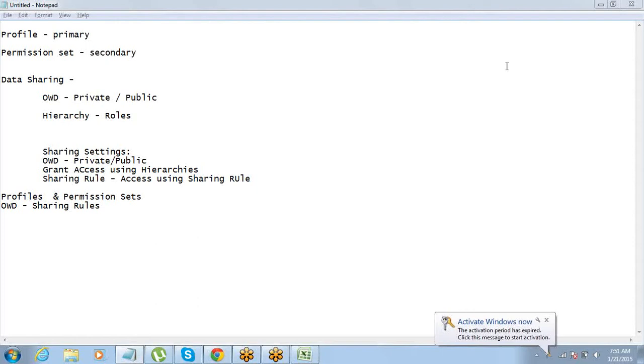So then what will we need? We can use sharing rules for them. Yes, a sharing rule can be used to share data of the Canada team with the Indian team. But they don't have to share every day. It's just a one-time thing. Once you have defined that sharing rule, it is active until you go and remove that rule. So it's not that someone has to set it every day. Got it? So we have understood the scenario.